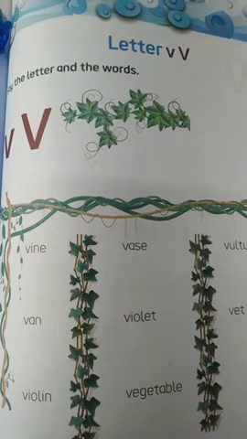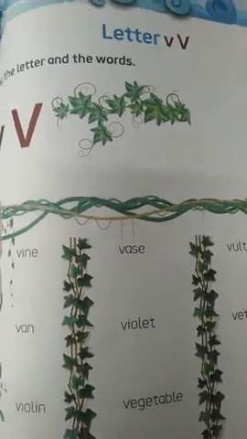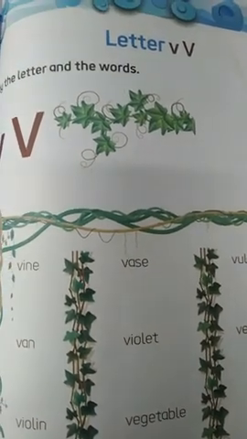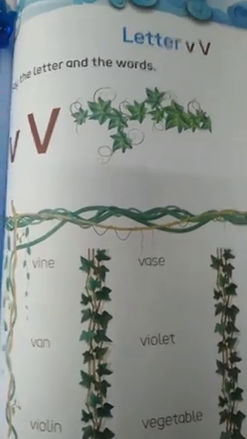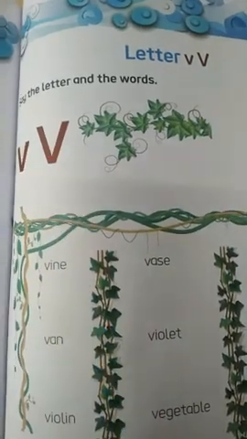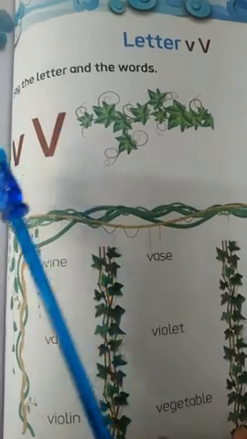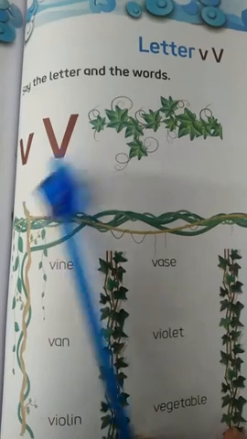So, children, today we will learn the capital letter V. So, let's start. This is your English literacy book, and in this book you have to open page number 125. This is capital letter V, and this is small letter V, and the sound of letter V is wa.